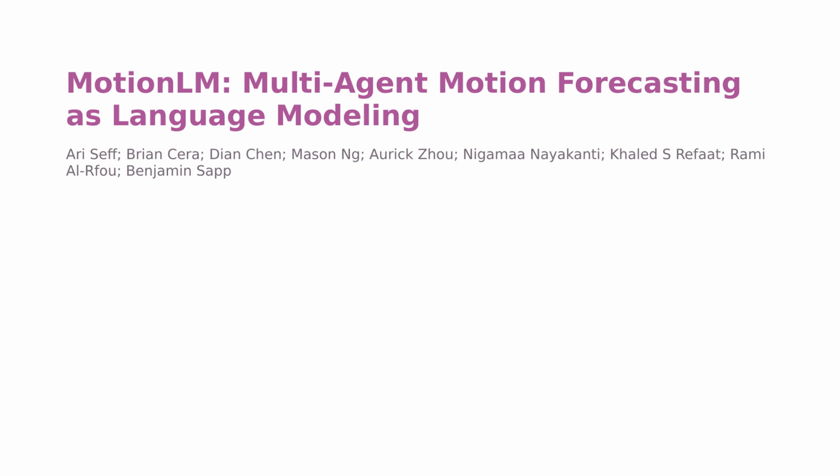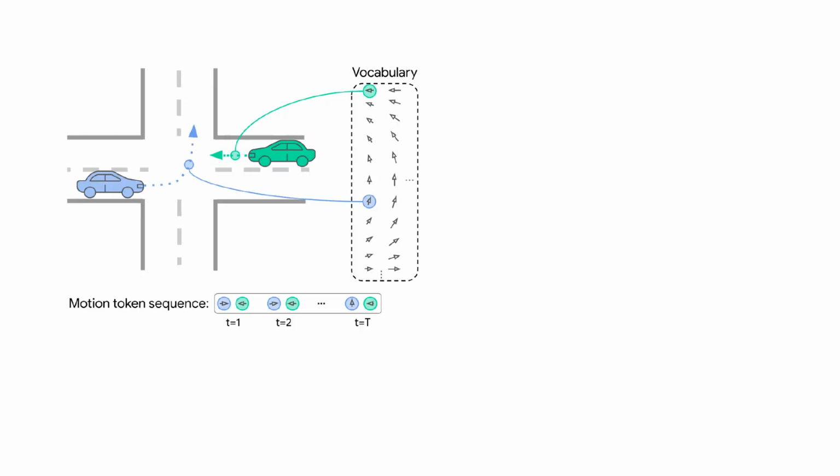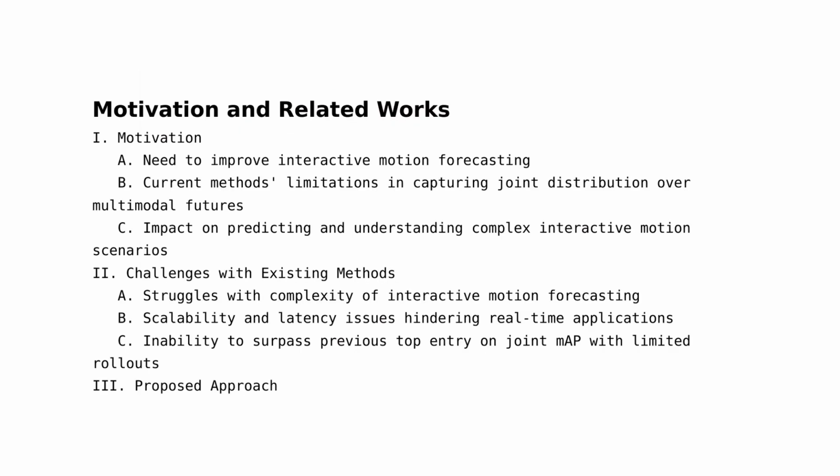Hello everyone. Today we are going to talk about MotionLM, multi-agent motion forecasting as language modeling. The motivation for this research is rooted in the need to improve interactive motion forecasting. The current methods in use have shown limitations in adequately capturing the joint distribution over multimodal futures. This is a significant challenge as it directly impacts the ability to predict and understand complex interactive motion scenarios.